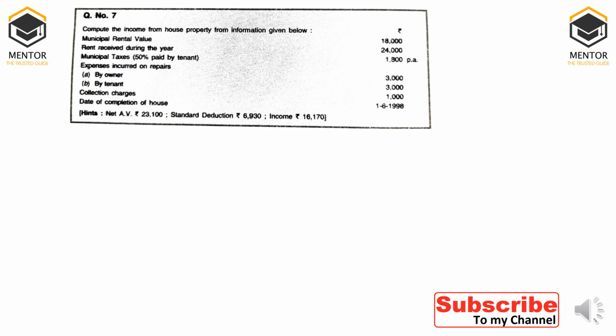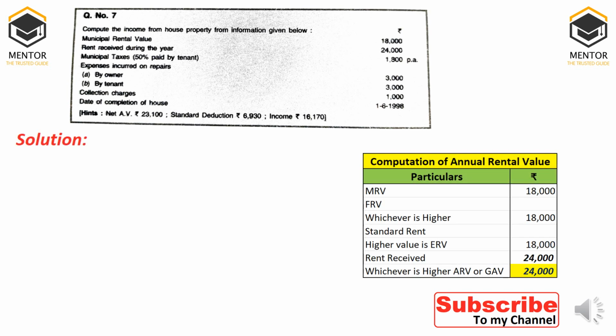Date of completion of the house property 1/6/1998, so before 1/4/1999. So how to calculate? First we need to calculate GAV or ARV, annual rental value. MRV, FRV, whichever is higher. Standard rent is not given. The higher value itself is ERV, that is 18,000. Rent received is 24,000. So of these two values, whichever is higher, that is 24,000, is GAV.